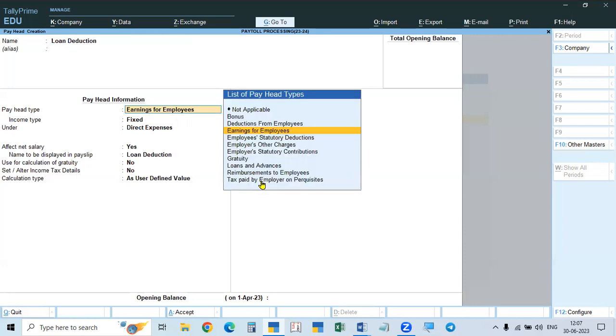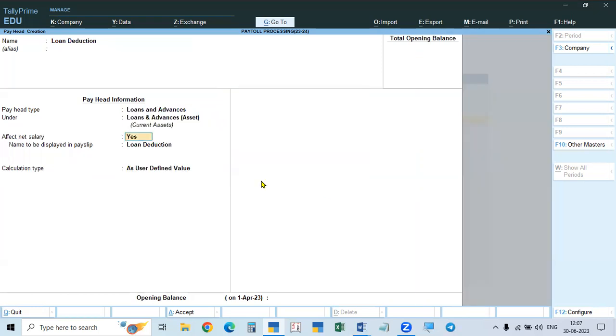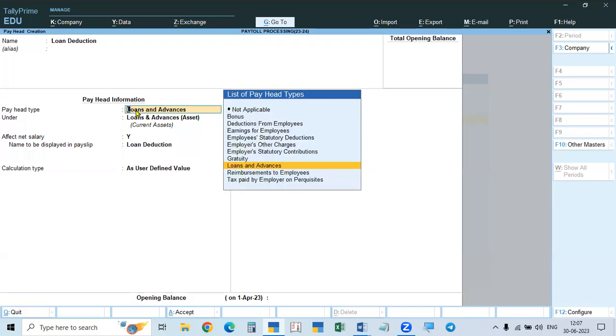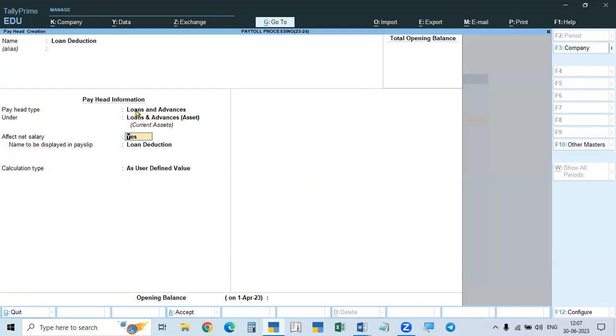Loan is also not deducted from the employee. This is also not shown as a deduction from the employee. This is also giving a loan or advance, whatever it may be. It is taken as loans and advances. And here the head is loans and advances. You have to take the pay head type, and then under loans and advances asset that you have to take.